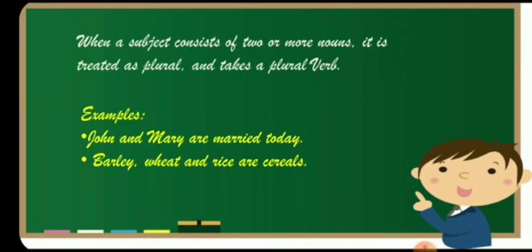Now some exceptions are there. When a subject consists of two or more nouns, it is treated as plural and takes a plural verb. As we see, John and Mary are married today. Here John and Mary are two persons, so are is also a plural verb. Barley, wheat and rice are cereals. Here barley, wheat and rice are plural, so are is also a plural verb.